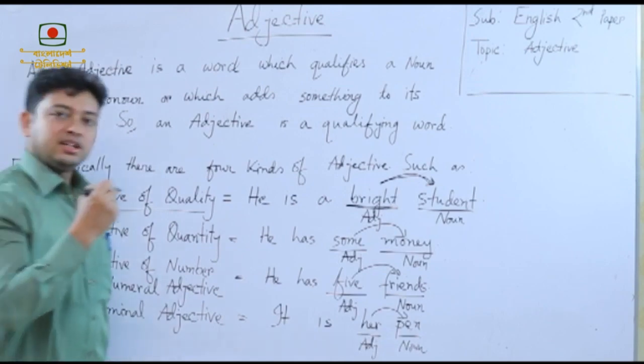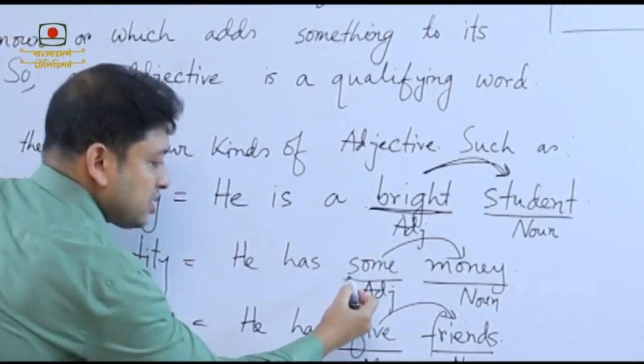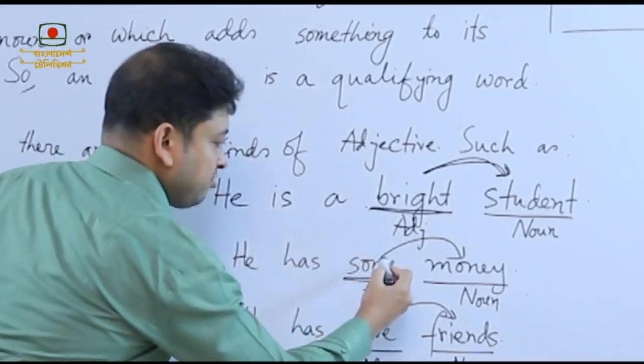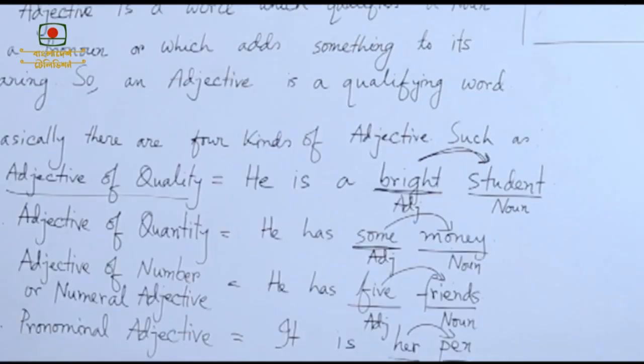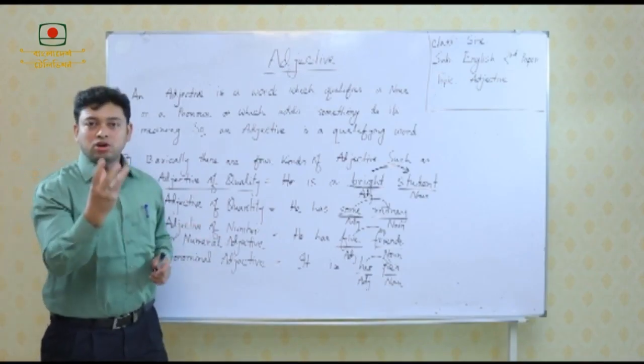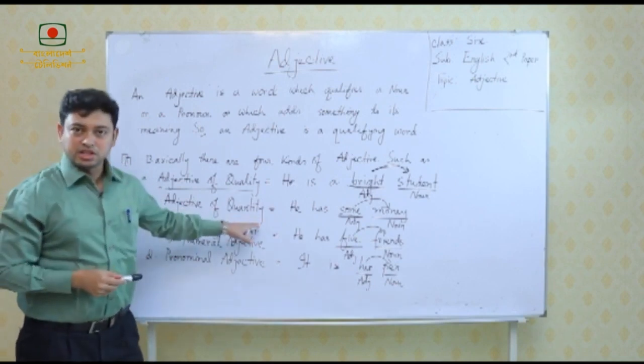Now, let's see the example. He has some money. Here the word some is an adjective. Why? Because it is qualifying the word money. Money is a noun. So, we are talking about the quantity of a noun. That's why this is adjective of quantity.